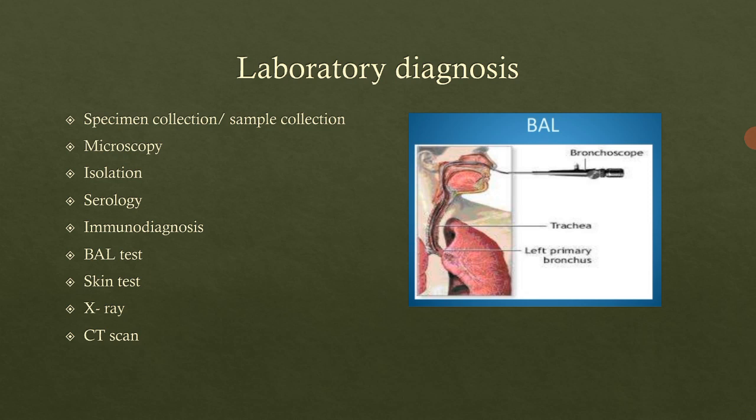Now there are two tests based on the time of the immune response. Two types of reactions can be detected based on the immune response duration. The first is the immediate type, which will appear just after 15 minutes of the intradermal injection, and the second is the Arthus type, which can appear 4 to 6 hours after the injection.